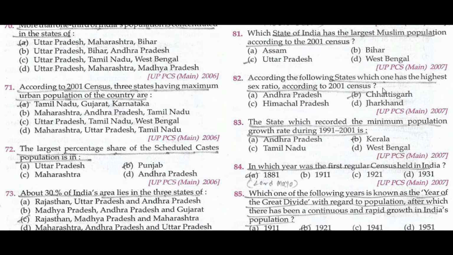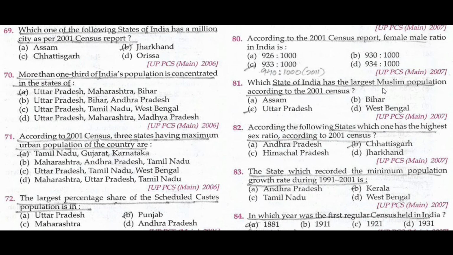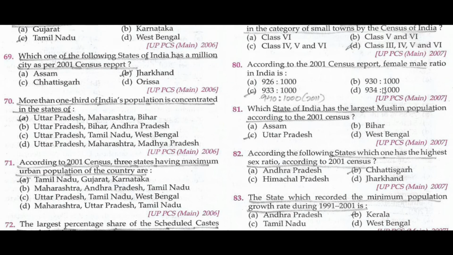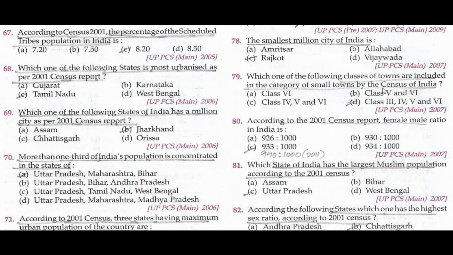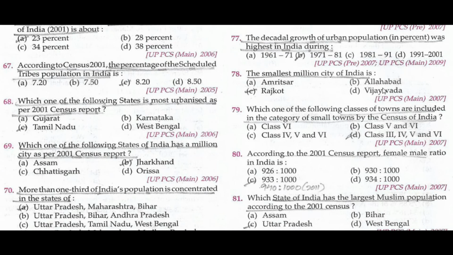The state which recorded the minimum population growth rate during 1991 to 2001 is Kerala. Which one of the following states has the highest sex ratio according to 2001 census? Chhattisgarh. Which state of India has the largest Muslim population according to the 2001 census? Uttar Pradesh. According to the census report, the female to male ratio in India is 940 to 1000 in 2011, and 933 to 1000 in 2001.